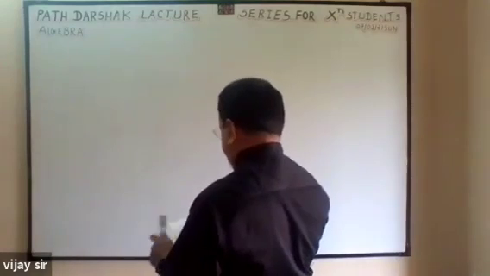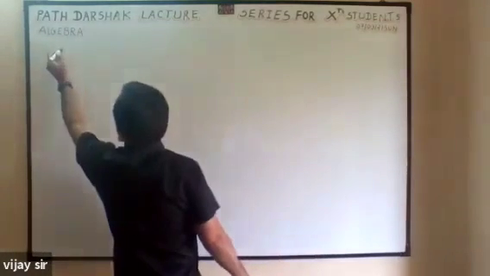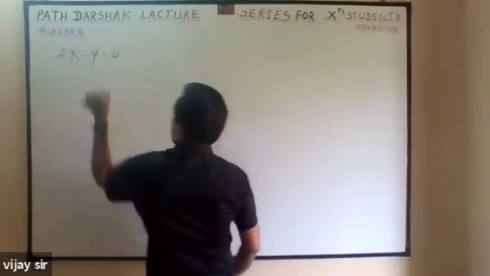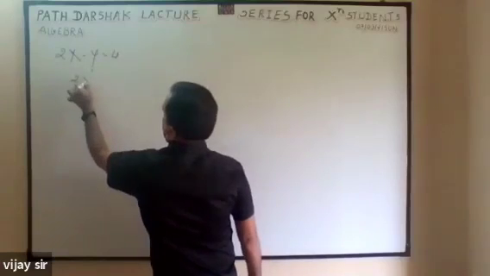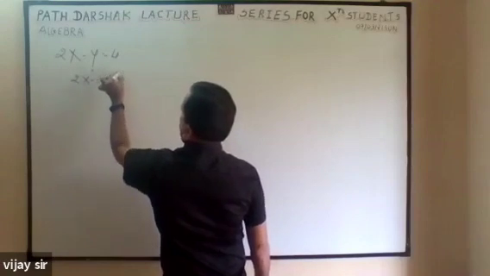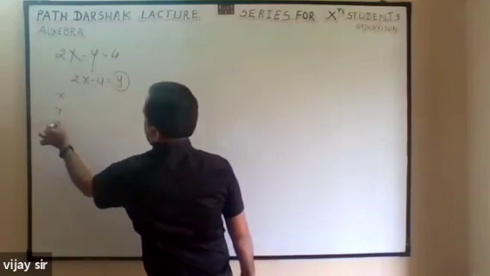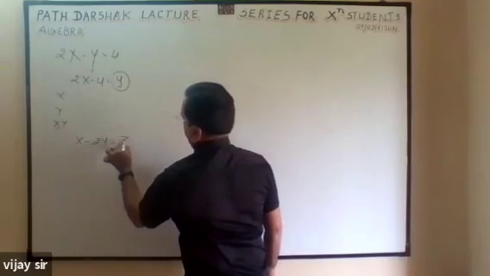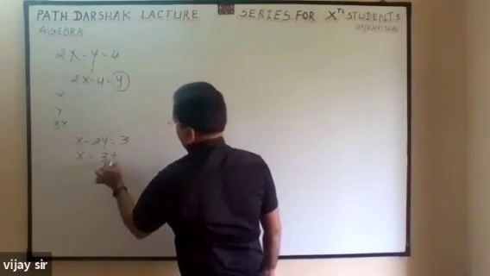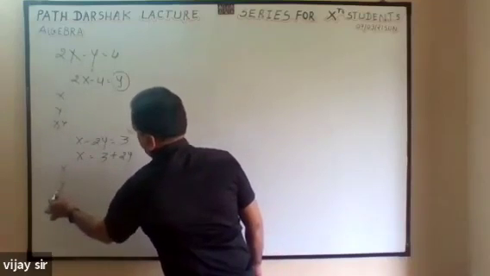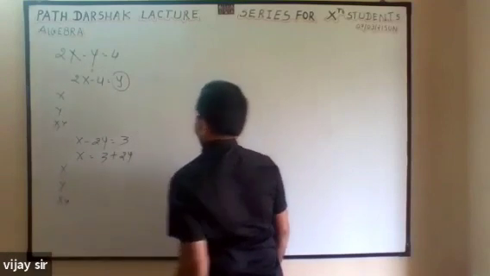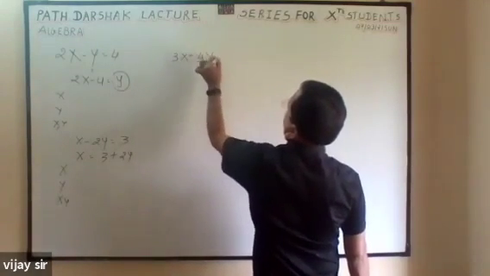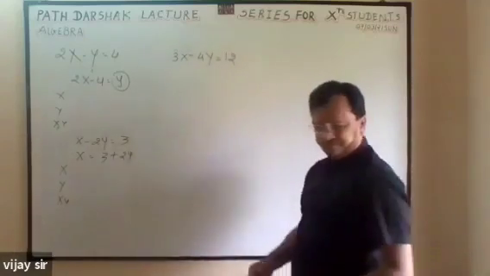Some questions I have selected. For example, 2x minus y is equal to 4. So 2x minus 4 is equal to y. So x, y, x, y. One more example, x minus 2y is equal to 3. x is equal to 3 plus 2y. Again x, y, x. Third example, I have taken 3x minus 4y is equal to 12.